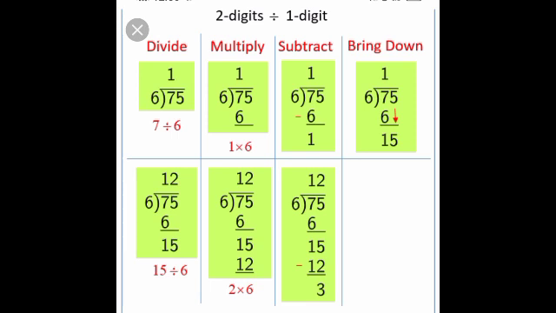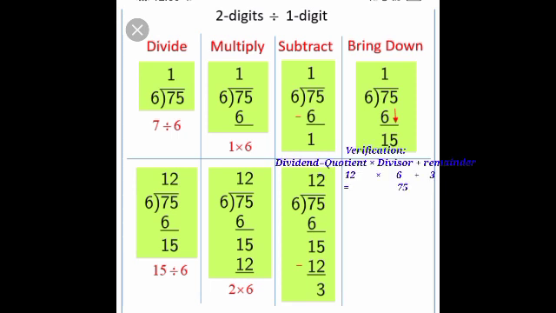We'll see the verification part also. Here, the quotient is 12, the divisor is 6, and the remainder is 3. Use the division algorithm, that is the division verification part. Dividend is equal to quotient into divisor plus remainder. So that is 12 multiplied by 6 plus 3. 12 6s are 72. 72 plus 3 is 75. So we get the same dividend which was given in the sum. So 75. We did the division sum correctly.